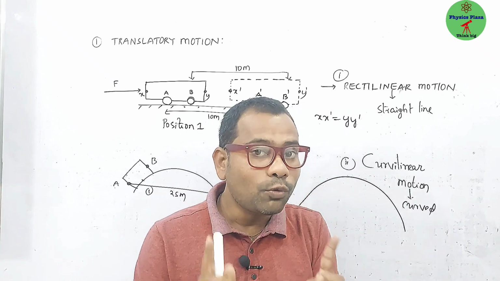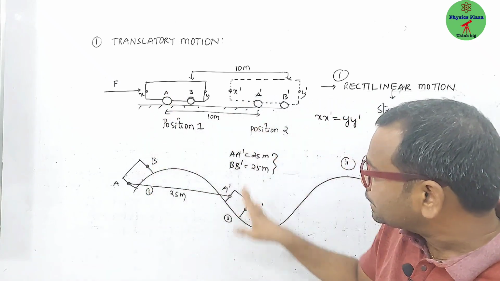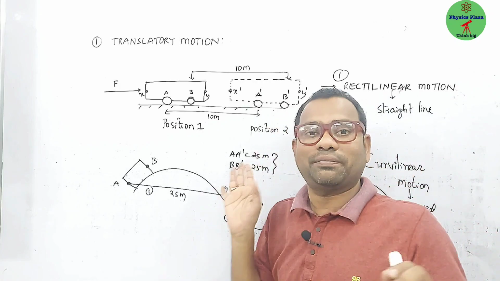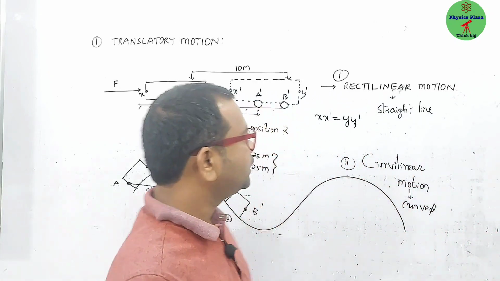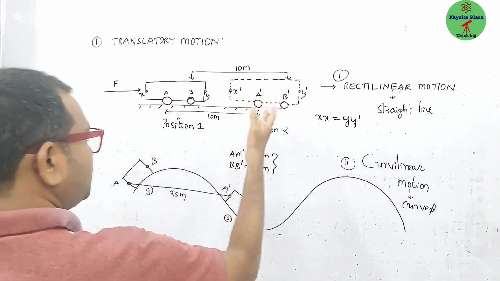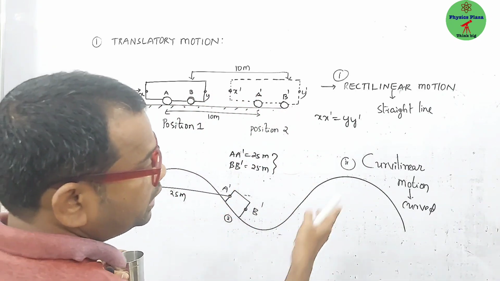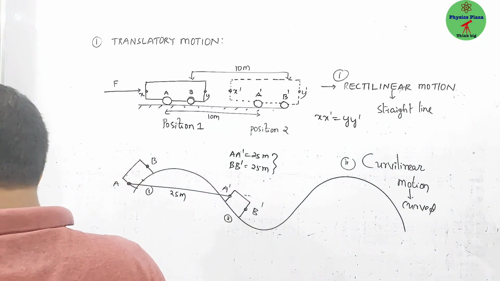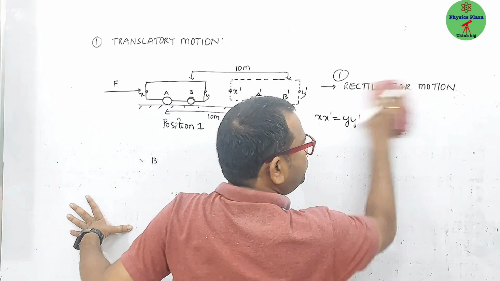But the condition is what? Each and every particle of the body must cover the same distance in the same time. Is that point clear? Okay, then copy this. It is translatory motion, and we also discussed the types, rectilinear motion and curvilinear motion. Just copy this.